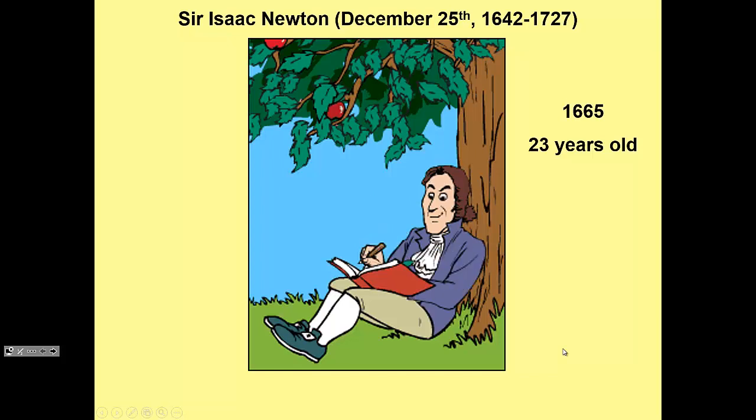So this was the brilliant part. He said, maybe that force of gravity which causes the apple to fall to the Earth is the same force which keeps the moon in its orbit around the Earth. Now, this may not seem too surprising to you, but at the time it was revolutionary. Gravity was thought to be a terrestrial thing. Gravity was thought to be something that only occurred on Earth.